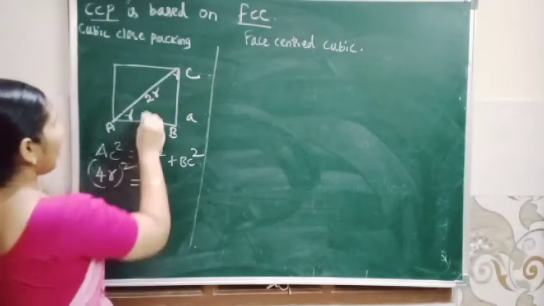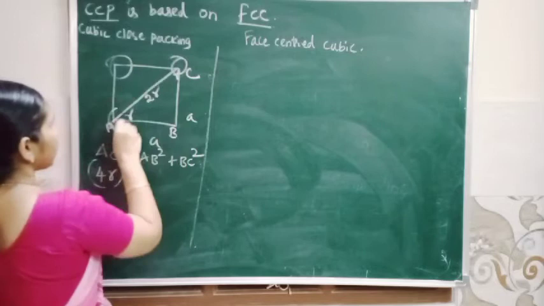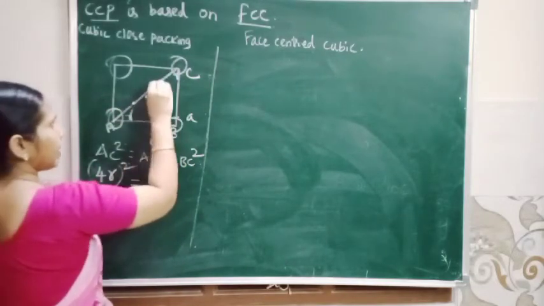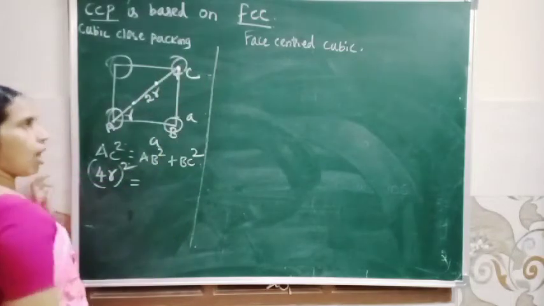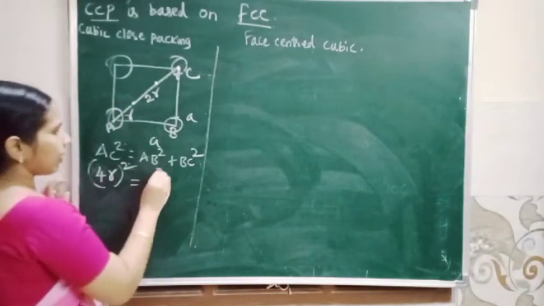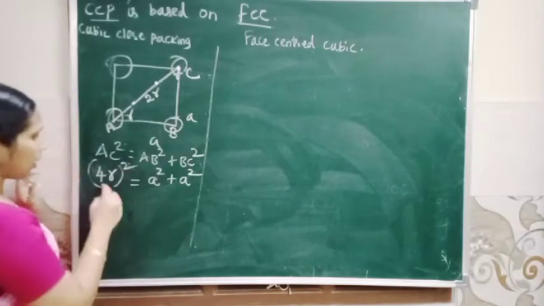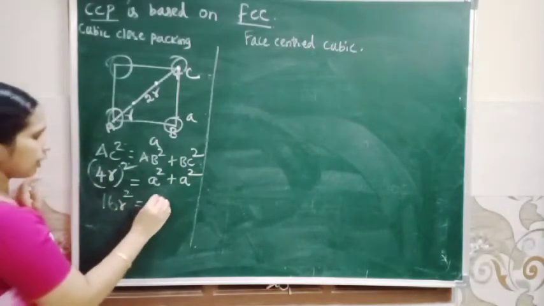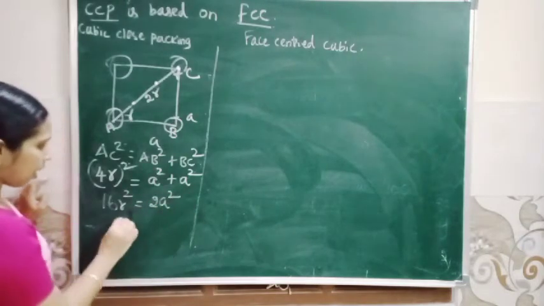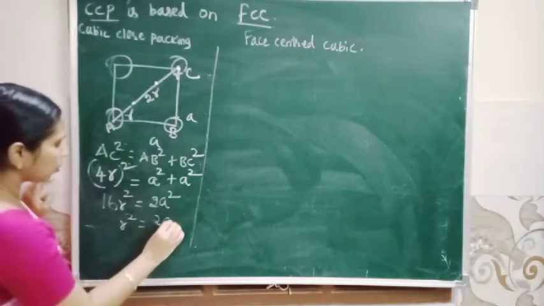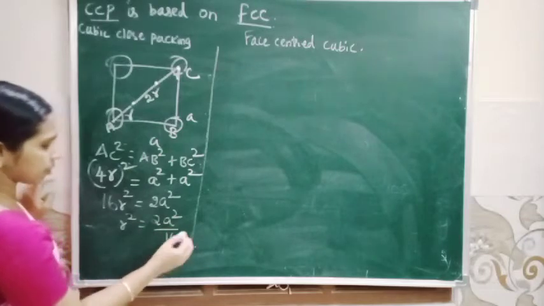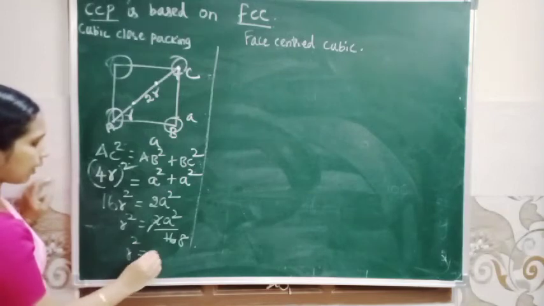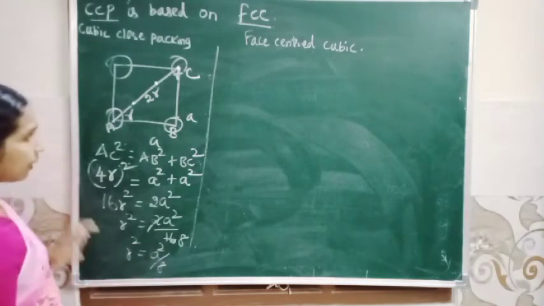Here one corner; this is the diagonal that is a face diagonal. Here it is 2r, then r. AB square, edge lengths are the same, a square. So 16 r square is equal to 2a square. r square equals 2a square by 16, so r square equals a square by 8.